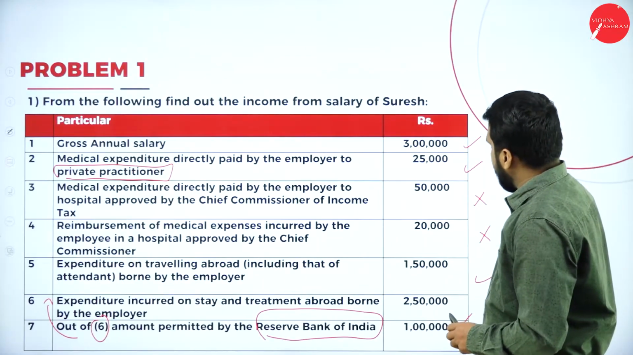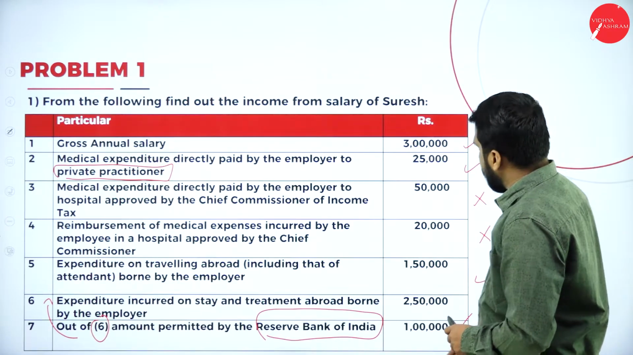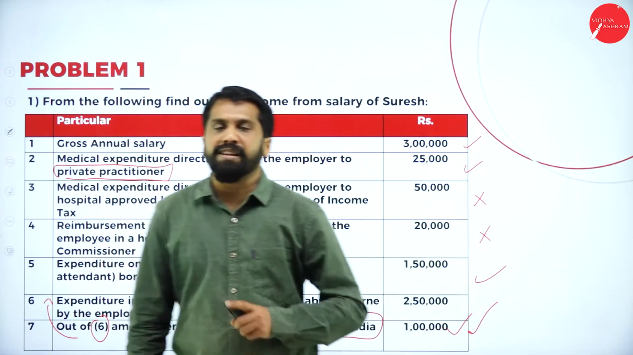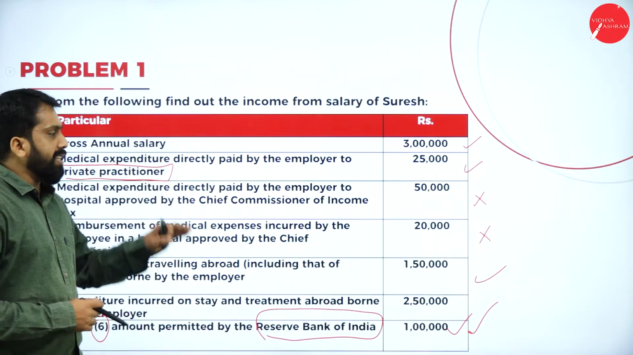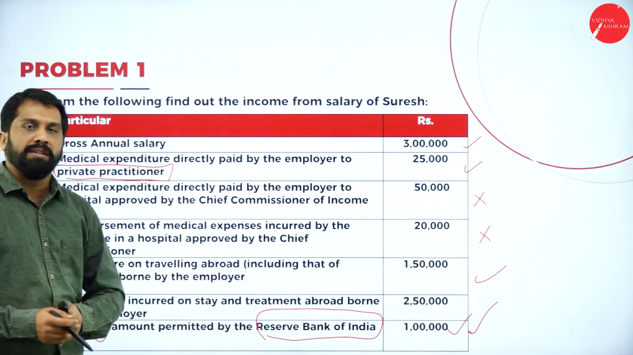Now, 2 lakh 50 minus 1 lakh 50, you should take only 1 lakh 50. Clear? This will be your question. We'll solve the answer. I explained everything. Same thing we'll do. Copy paste.